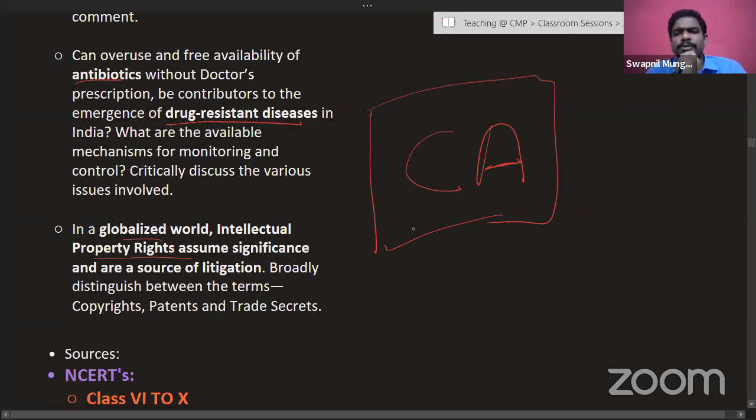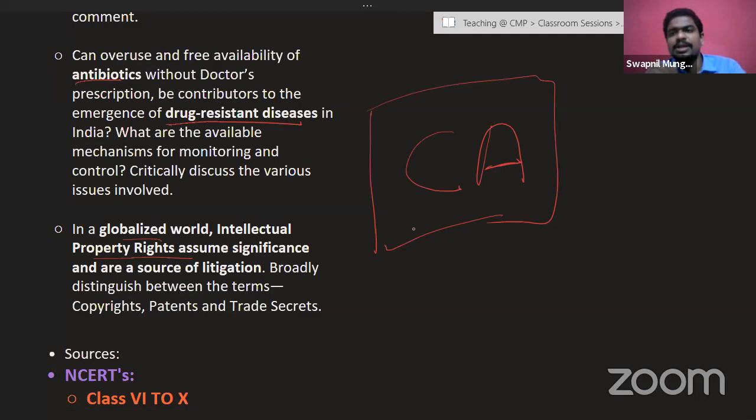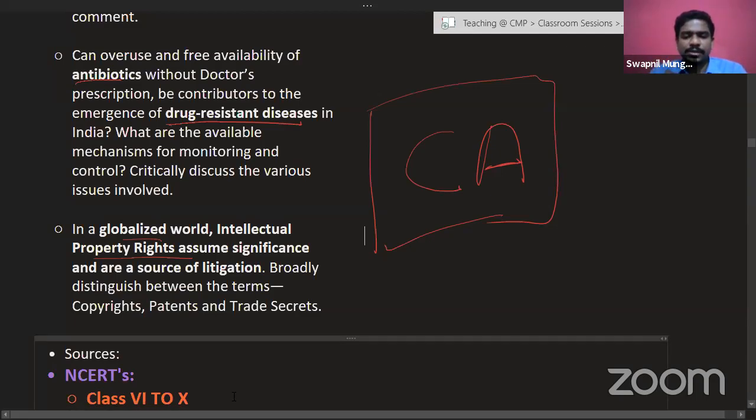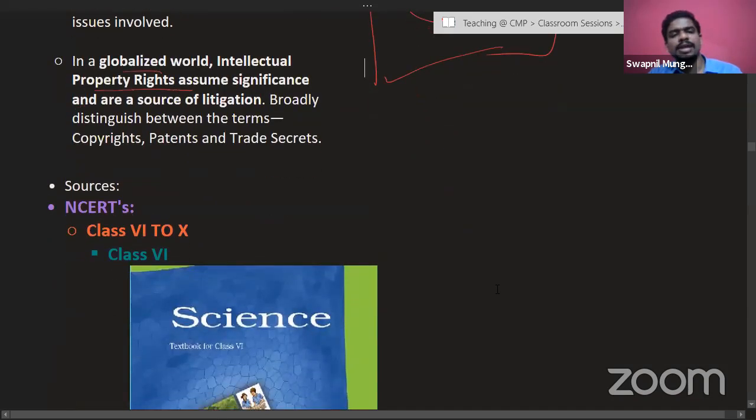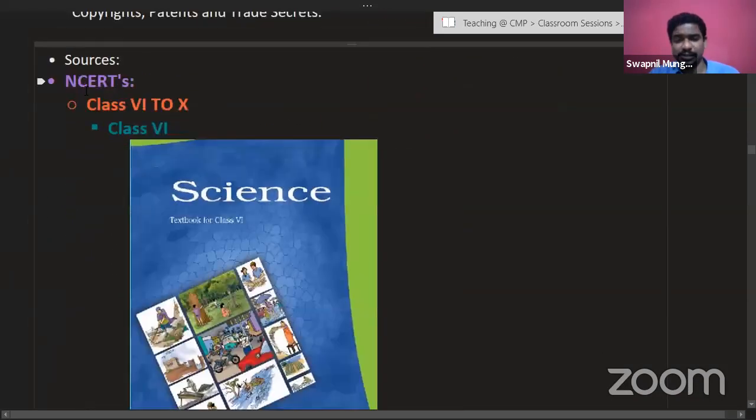So all these things are going to be sufficient, but still, as we have seen already, there are a few questions which are going to come from the theoretical portion. And to understand the development of technology and the current affairs that are going on, you must be aware of the theoretical science behind it. So that's why reading class 6 to 10 basic NCERTs.